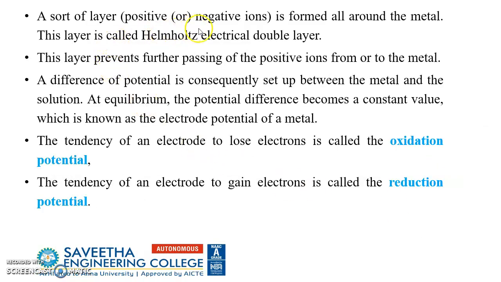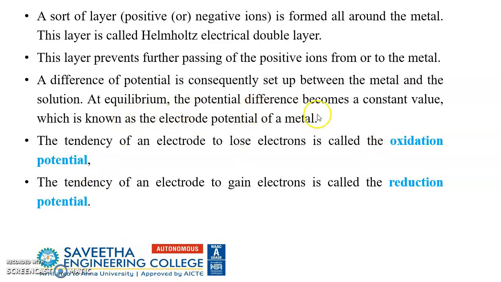A sort of layer of positive or negative ions is formed all around the metal, and this layer is called the Helmholtz electrical double layer. This layer prevents further passing of positive ions from or to the metal, and a difference in potential is consequently set up between the metal and the solution.